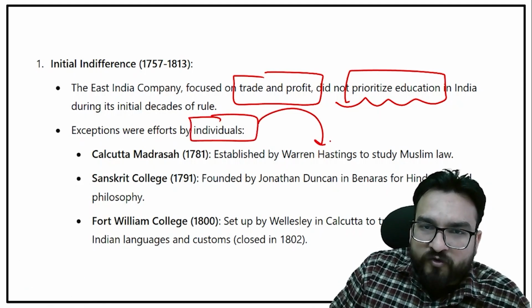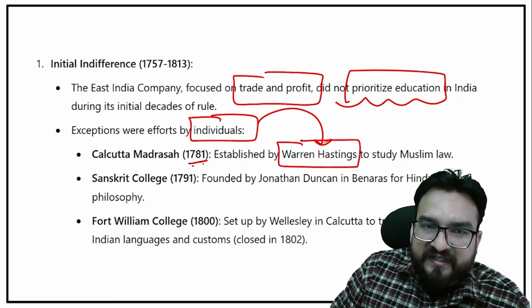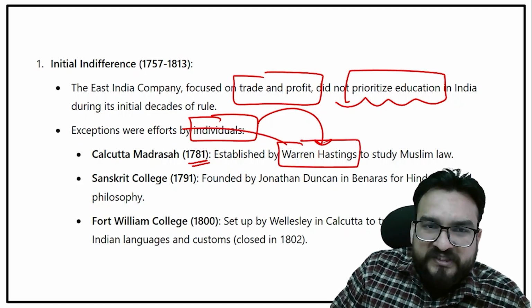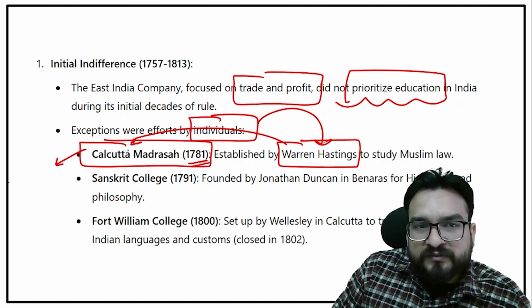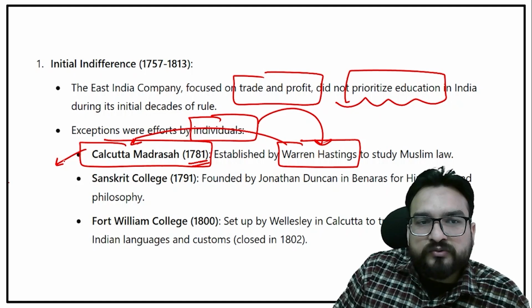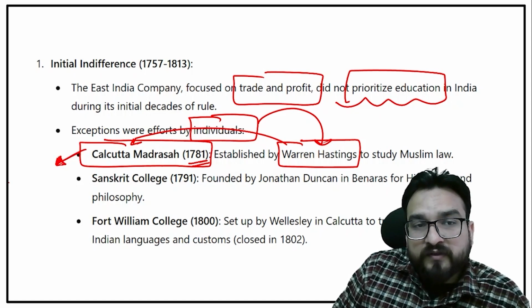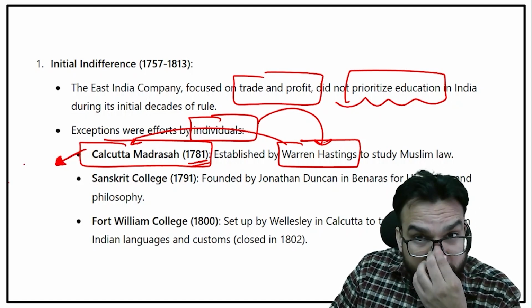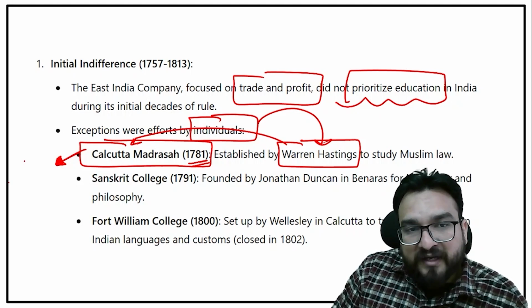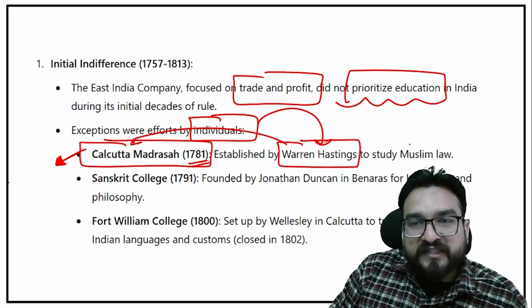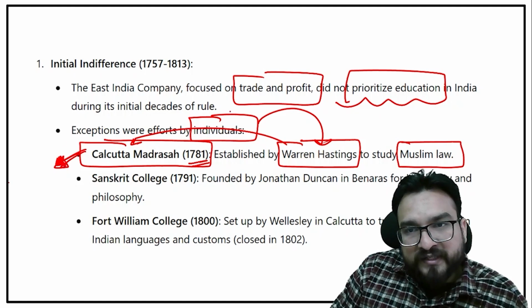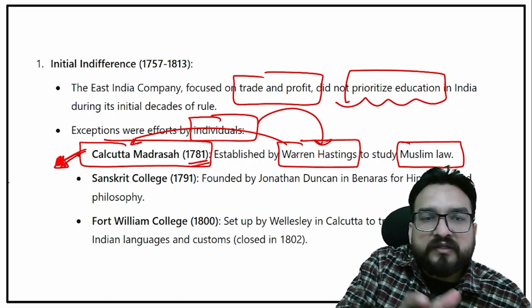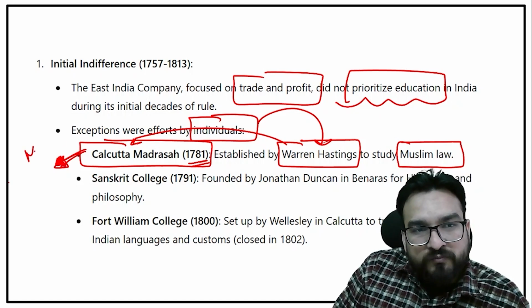Individual means Warren Hastings in 1781 will be establishing this Calcutta Madrasa. And today's name is Aliah University. Why he will establish this Calcutta Madrasa? Just for the understanding of the Muslim laws of the country, how Muslim people are basically governed by Muslim laws. So they were creating a branch of people who can understand or who can interpret things for them. Similarly, this is for Muslim law.